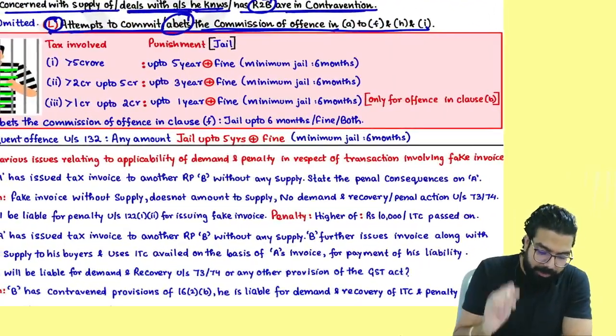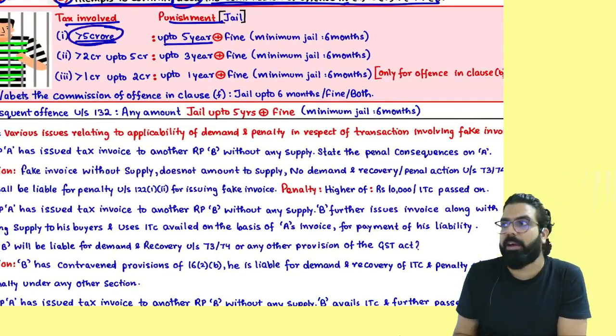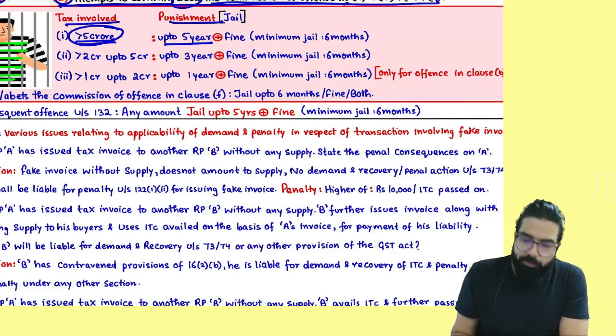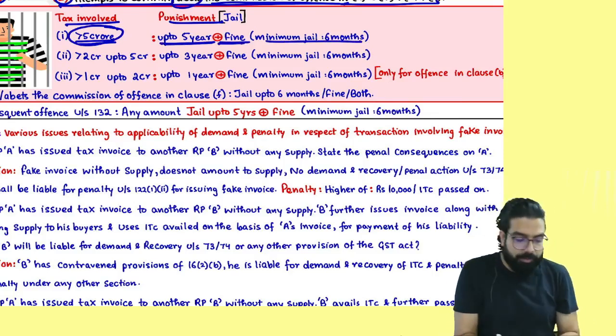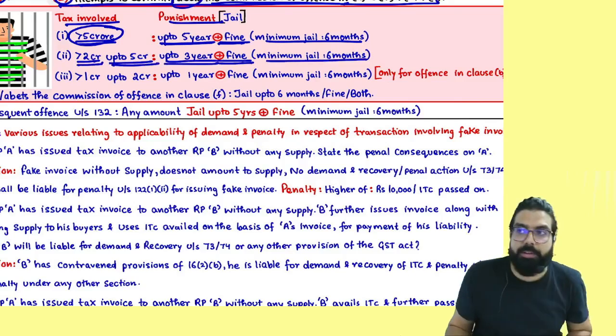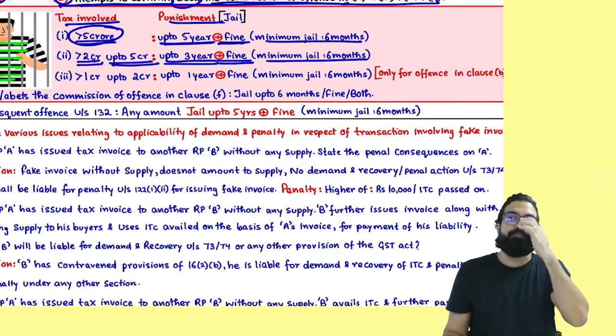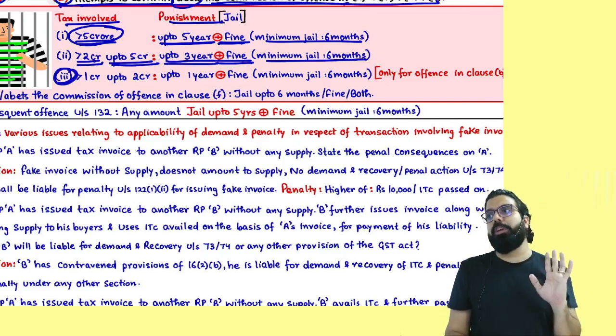And now remember this thing. Tax amount and punishment. If it is more than 5 crore, up to 5 years. If the amount of tax involved in the crime is more than 5 crore, then you will go to jail up to 5 years plus fine, and the minimum jail is how much, everyone? 6 months. If the amount is more than 2 crore, up to 5 crore, then 3 years plus fine, and the minimum jail is how much, everyone? 6 months. Now listen. The third one is only applicable in case of bogus invoice.